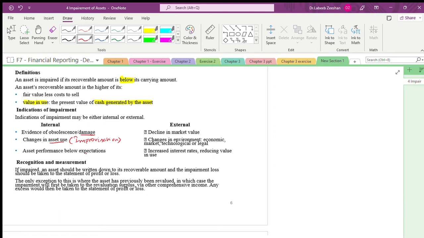Asset performance below expectations is another signal of impairment. Why are we doing this? Keep it in mind, we are doing this only to make sure that when we are doing calculations, one or two questions will be on theory, the other questions will be on calculation. Section A is basically on theoretical concepts. Section B will be on the practical concepts.